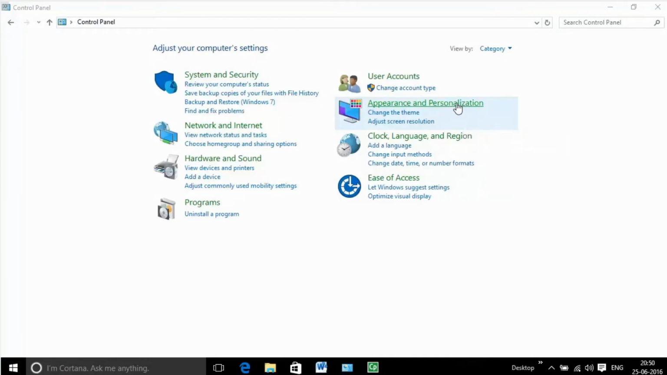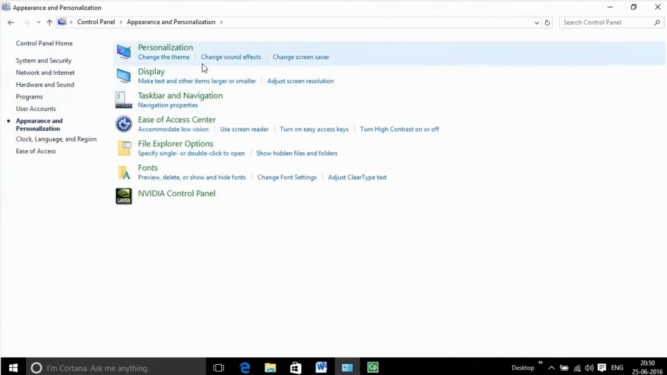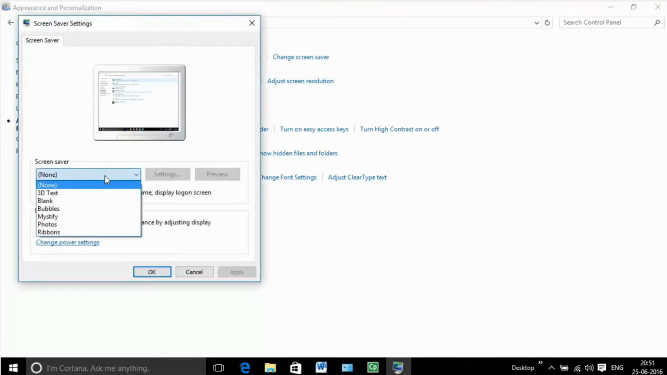Appearance and personalization. This option allows the user to change the display characteristics of their computer. Allows users to change the desktop background, that is wallpaper, to a picture of their choice and specifies how it should be shown.